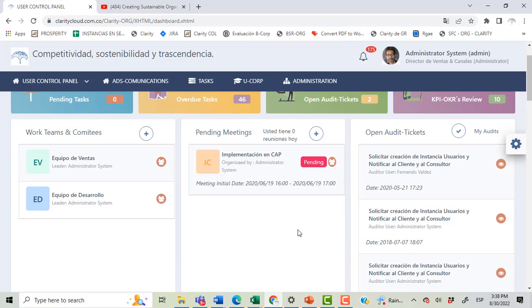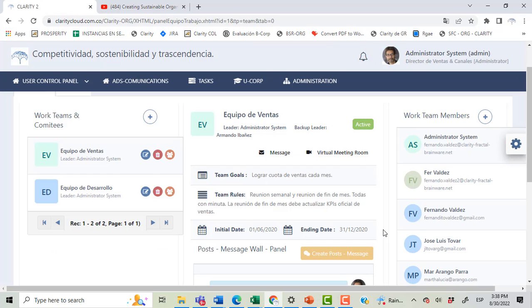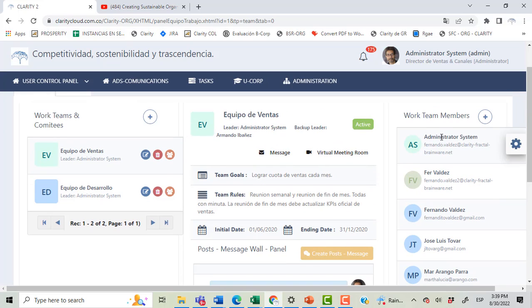Also in this screen, you can see all the teamworks where you belong. In this case, it shows a sales work team and a development work team, and this user belongs to these work teams. When you get into these work teams, you get into a private space where you can have virtual video conference rooms and a wall to share content and conversations with the members of this specific team. All the members appear on the right side.